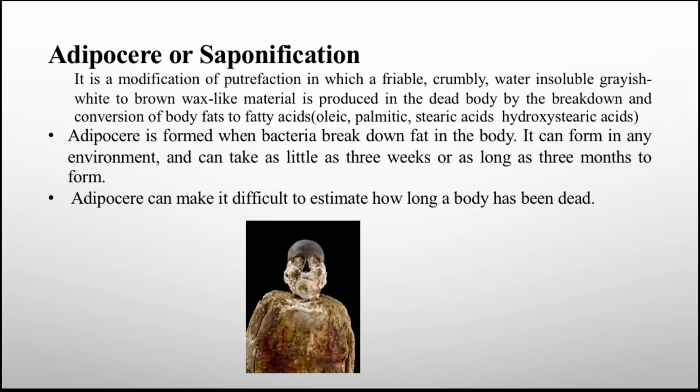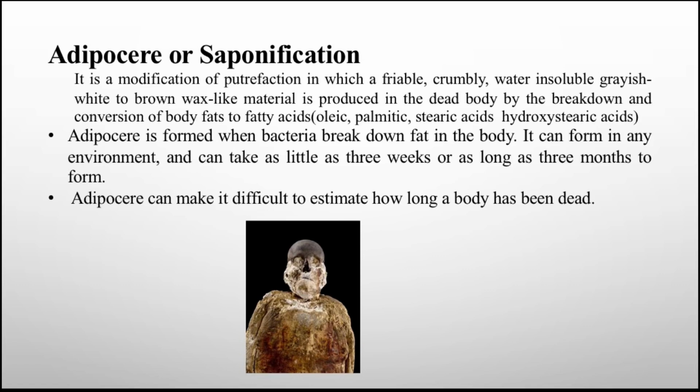Then comes adipocere or saponification. These are modifications that occur in a body after death. It is a modification of putrefaction in which a friable, crumbly, water insoluble, grayish white to brown wax like material is produced in a dead body by the breakdown and conversion of body fats into fatty acids like palmitic, stearic, hydroxystearic and oleic acid. Fats are converted into fatty acids, which accumulate as a friable, crumbly, water insoluble, grayish white to brown wax like material in the dead body itself.